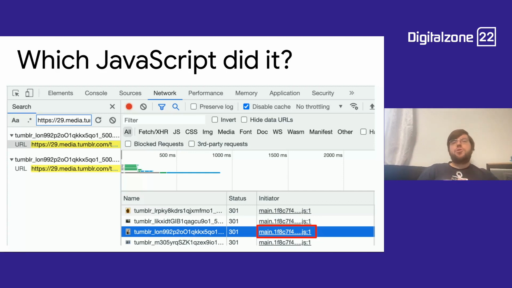Line 1 usually means that I can't really look into it myself, because this is probably a minified file. So everything that made it readable is stripped out, and it's like the minimum code so that we don't ship too much code to the users. Impacts performance, makes it faster for users, is great. But there is an unminified version of that for your developers. So this is a good opportunity to talk to your developers and find out what the code is that actually loads this file. But this is how you find out where it's coming from.